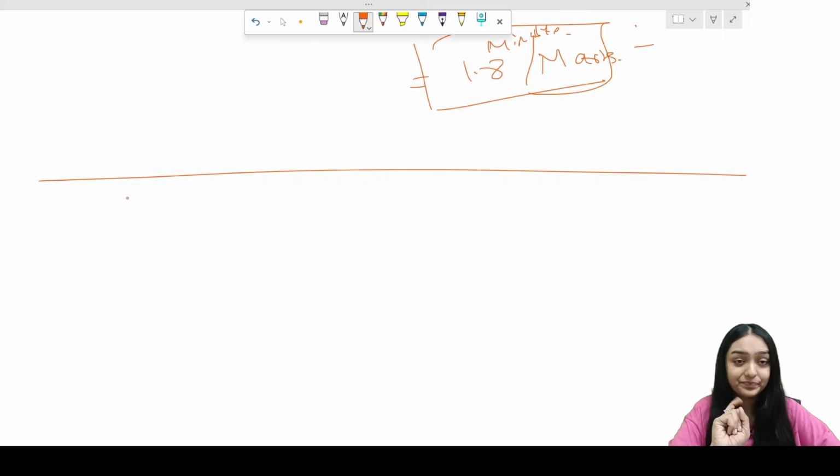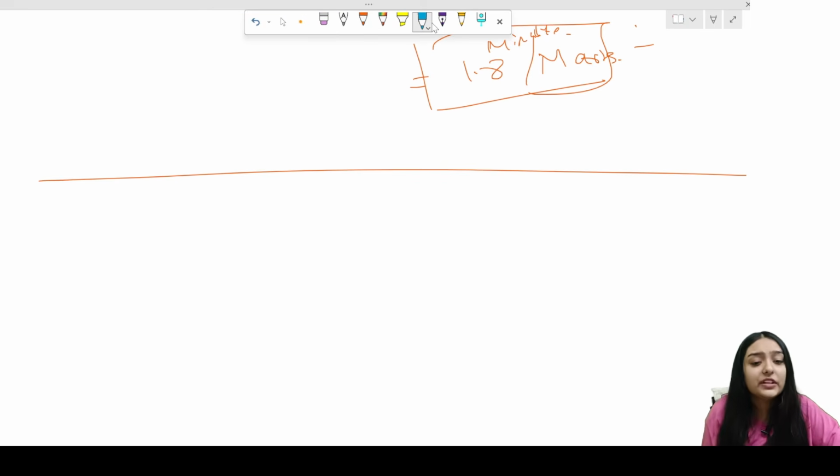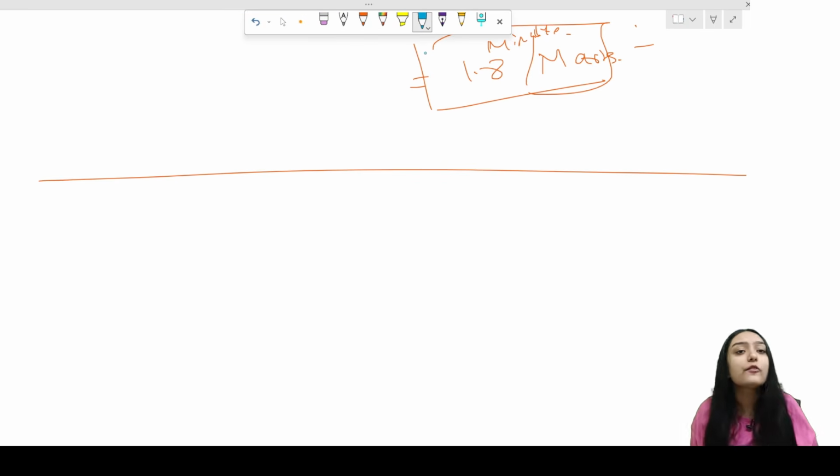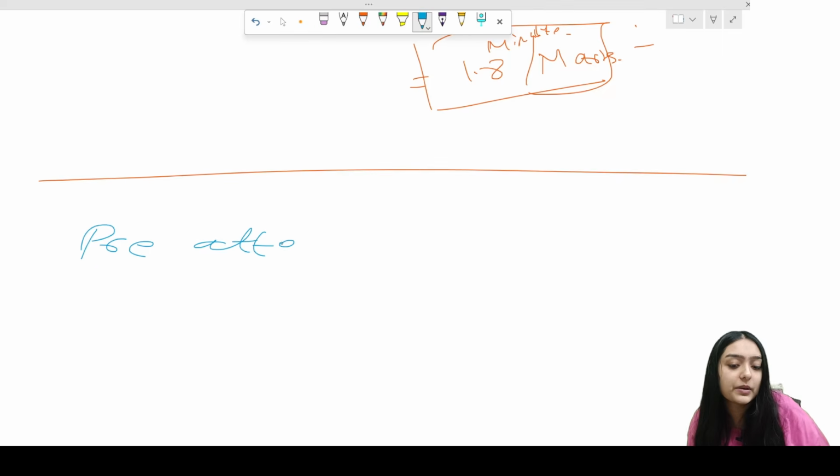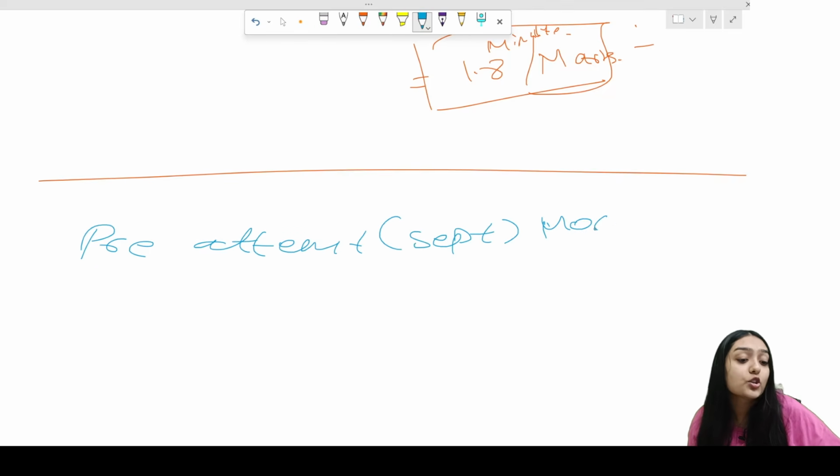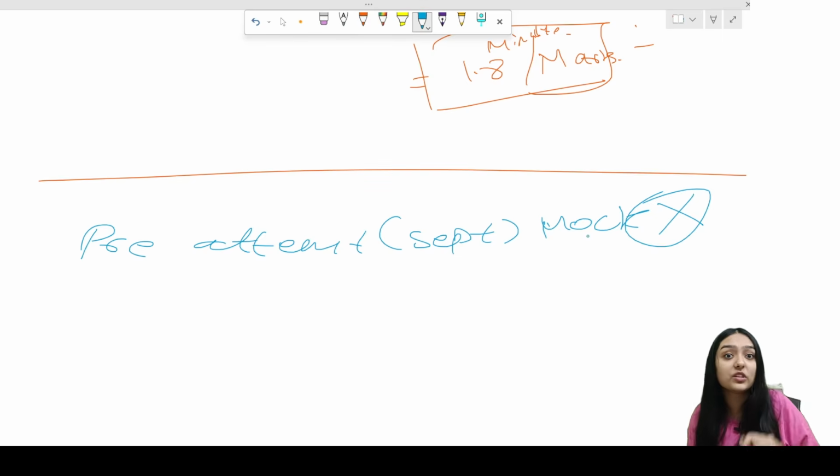Okay, that's it. Now, ACCA is going to reveal the pre-seen information 2 weeks back. So I want you guys to read the pre-seen information daily once you get it. Daily. I don't want you to read other pre-seen information, not even for the pre-attempt mock. So there is a pre-attempt mock: if you are attempting for the September attempt, it's the pre-September mock. So don't read this pre-seen information more than twice, like once or twice. That's it, more than enough.